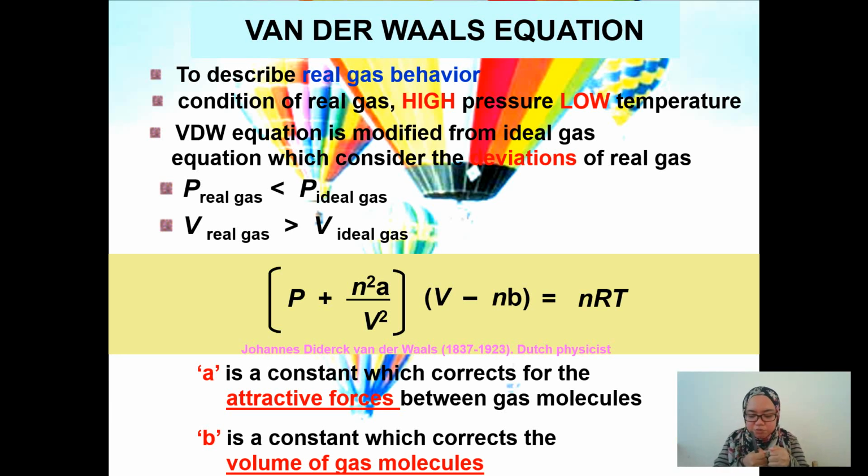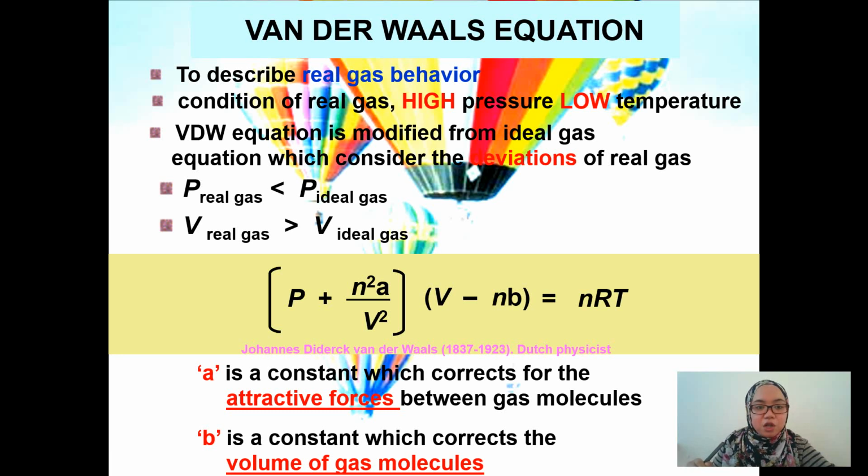So bila dia move slower, dia dah give less impact. Dia dah tak ada macam collision between the wall of the container ke apa. So bila dia move slowly, dia dah tak ada more collision dengan wall of the container. So maksudnya pressure dia pun makin berkurang. That's why we say the pressure for the real gas is lower than the pressure of an ideal gas.